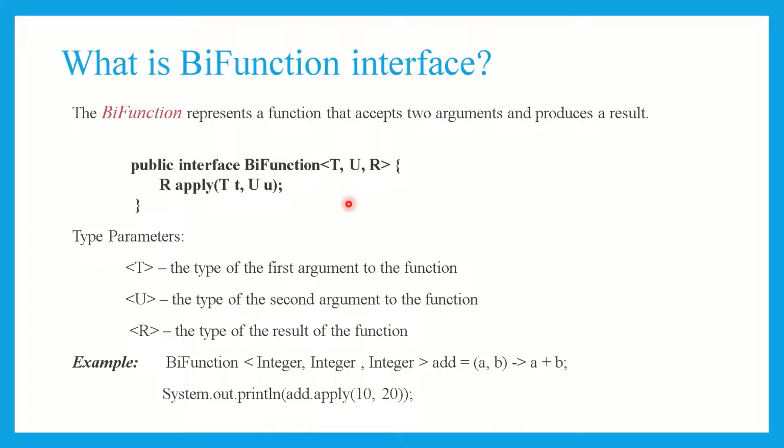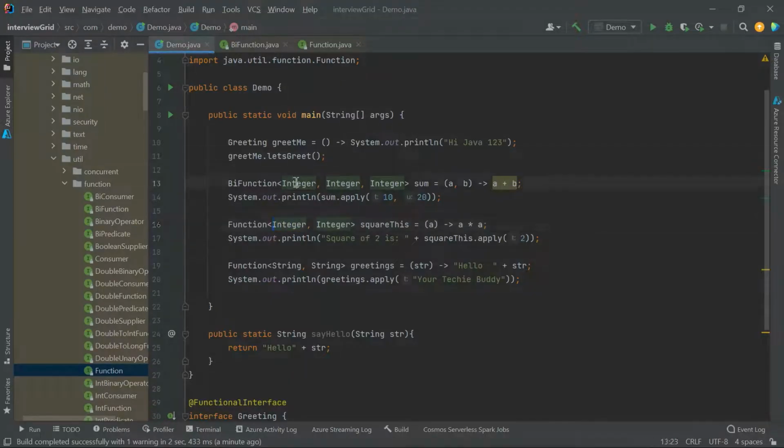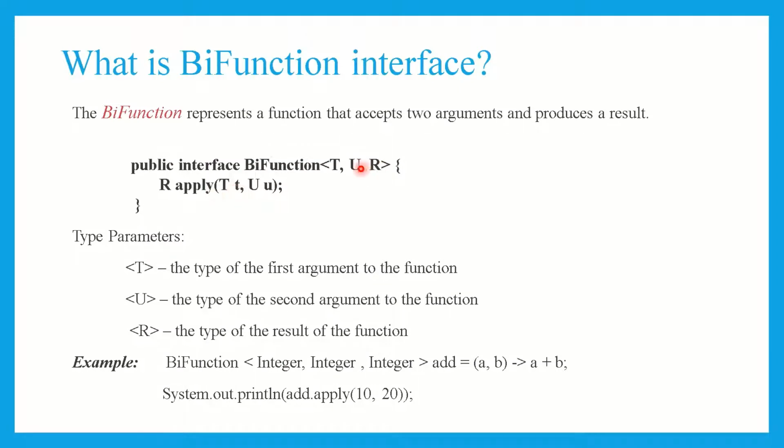Then BiFunction, just now I explained, represents a function that accepts two arguments and produces a single result. It took two Integer arguments, a comma b, and produced a result of type Integer. This is T, U and R. T and U are the types of the first and second parameters, and R is the type of the result returned.